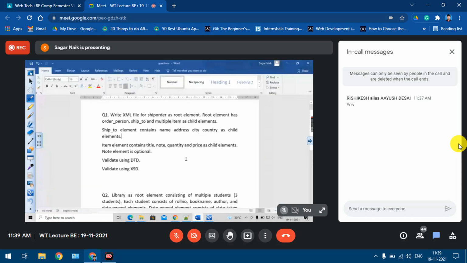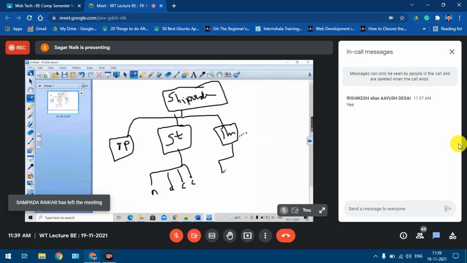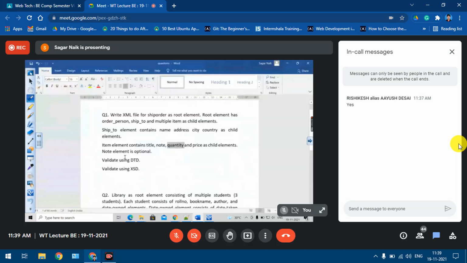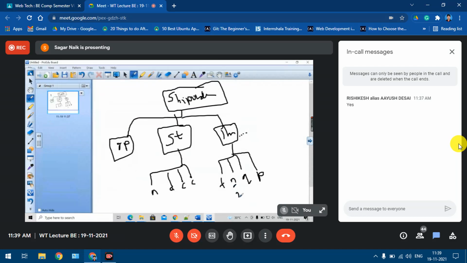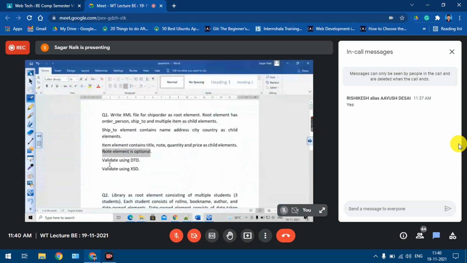Additional things they have said. Now going to the item element, it has some child elements: title, note, quantity, and price. These are the child elements of item. Any other constraints? The note element is optional, they are saying, so this note element I'll mark as optional. Validated using DTD and validated using schema.